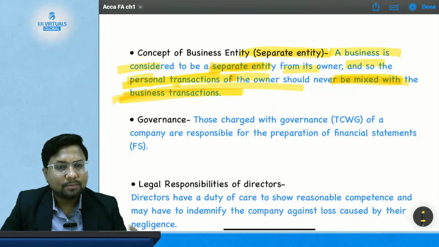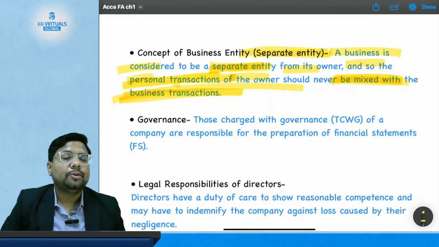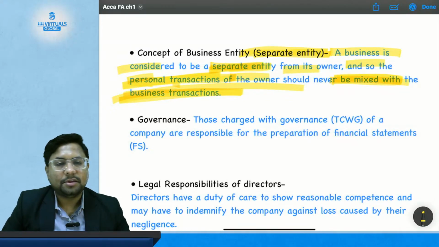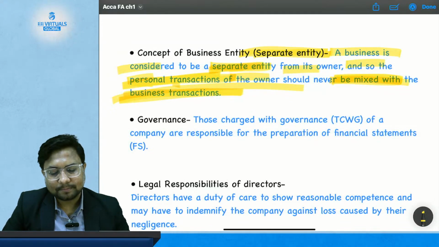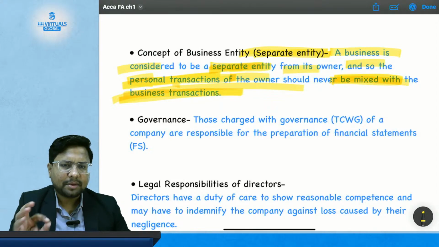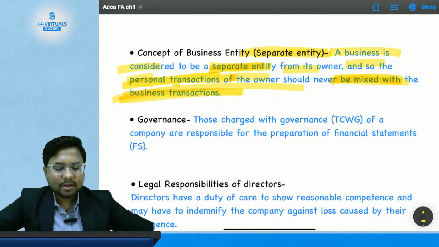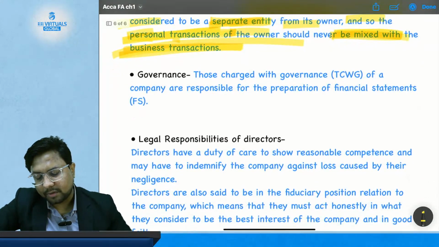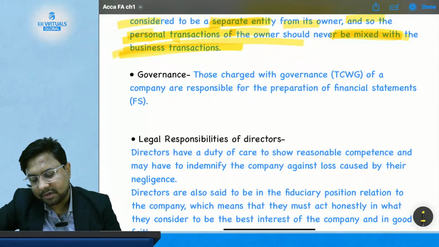So this is the concept of a separate business legal entity, where you separate your personal expenses and personal transactions from the business transactions. This is a very simple concept of separate entity, and you might have understood it when we were doing all the questions. Now comes governance.